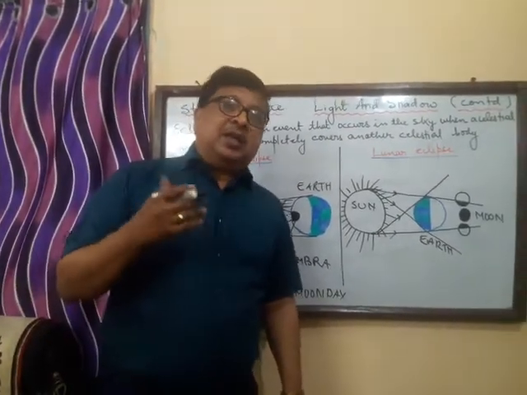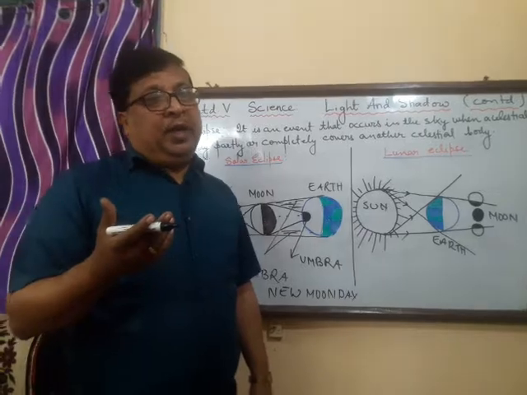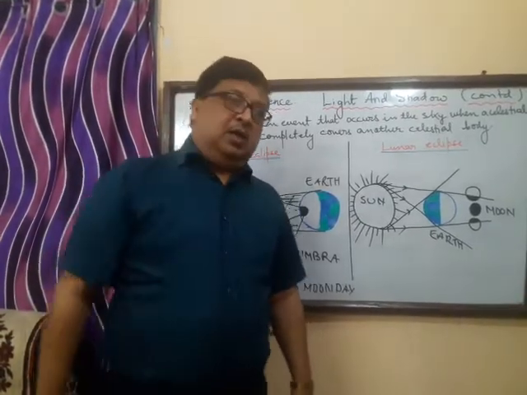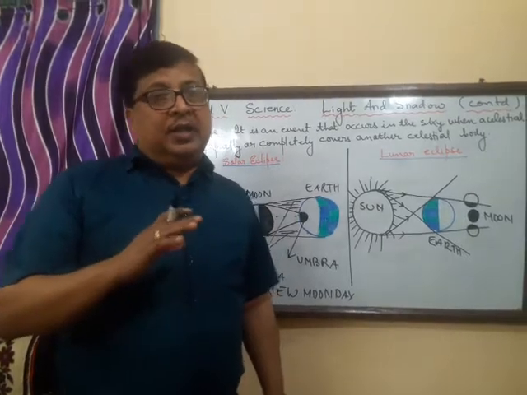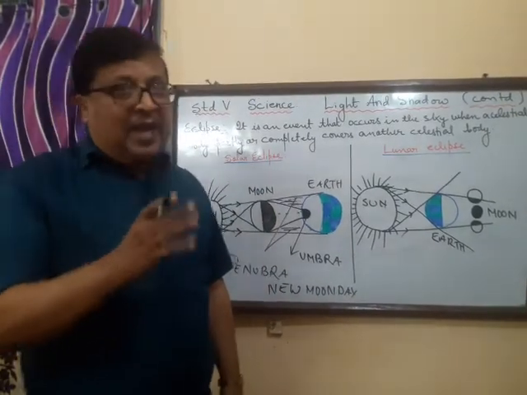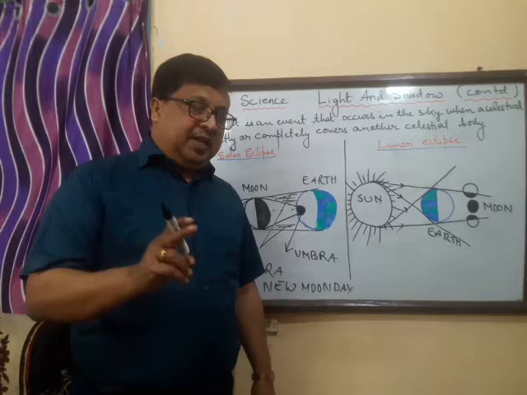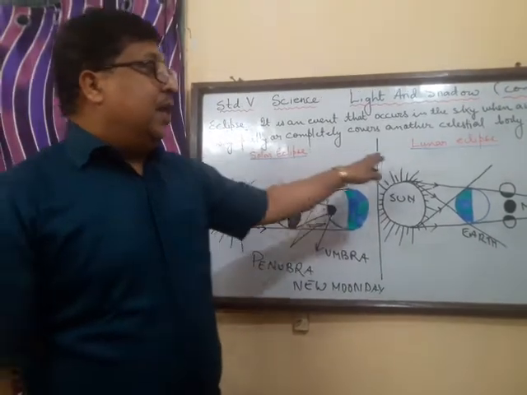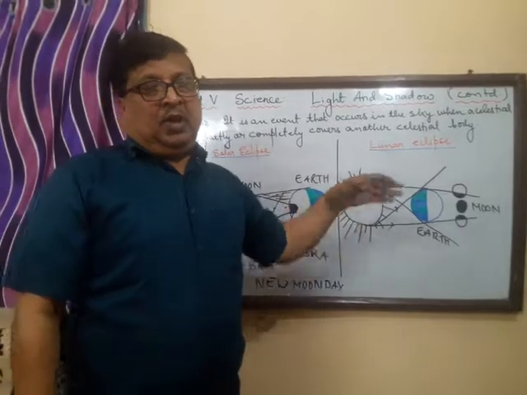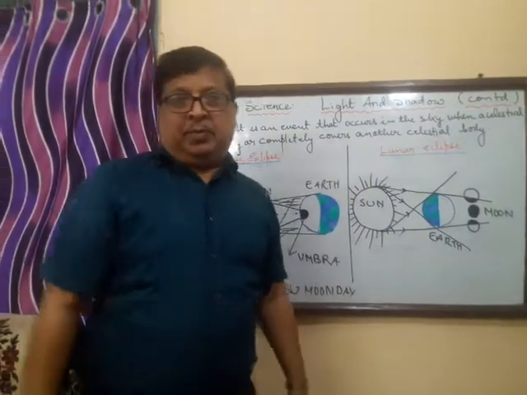Again, the reason why it doesn't occur on every full moon day is that the orbit of the earth and the moon are not in the same plane. It is inclined at an angle of 5 degree. So this is about the two eclipses, the solar eclipse and the lunar eclipse. Now with this we come to the end of this chapter.